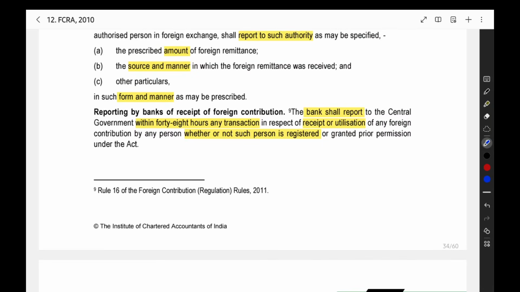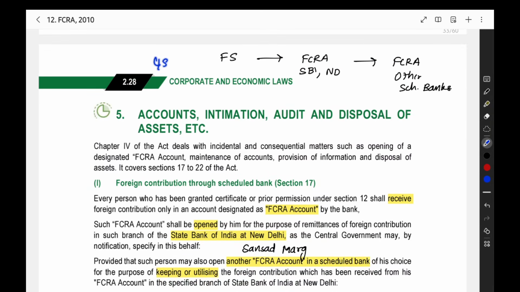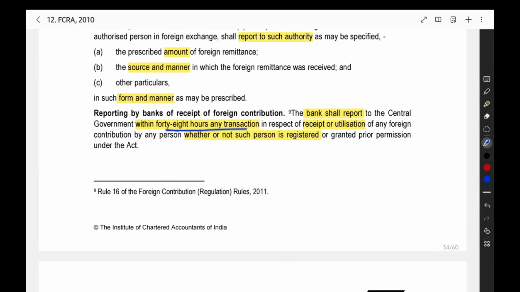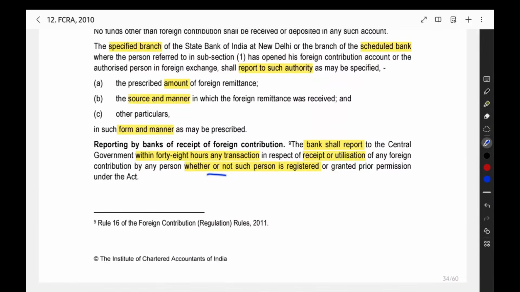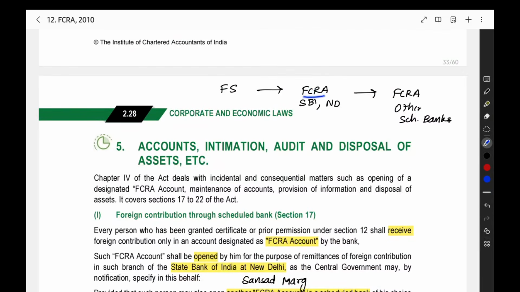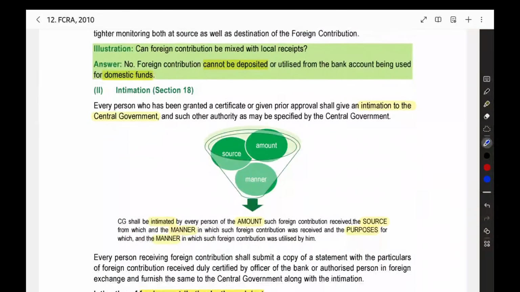Then whatever transactions are happening in the original account and in the other scheduled bank FCRA account, the bank should report to the government within 48 hours of the transaction. So that is one more requirement they have given here: 48 hours of the transaction. Whether or not registered, even if the person is not registered or the certificate is not valid, you need not see that. Whenever a transaction is happening in the FCRA account, within 48 hours you have to report it to the central government. So that is the thing here.